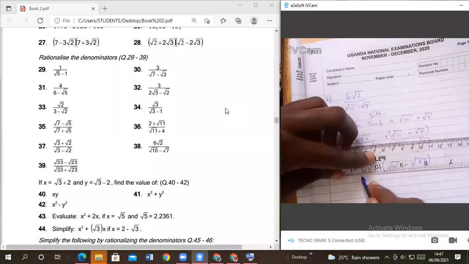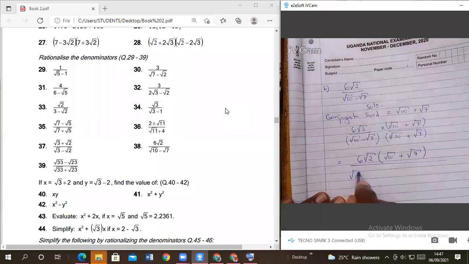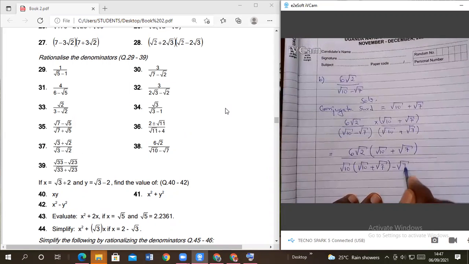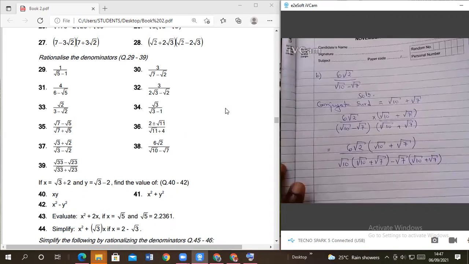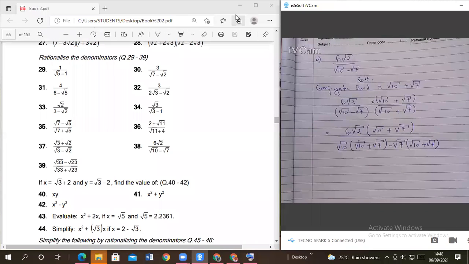Over. Here we shall have root of 10 into root of 10 plus root of 7, minus root of 7 into root of 10 plus root of 7. Members, have you seen that? Yes. Very good.